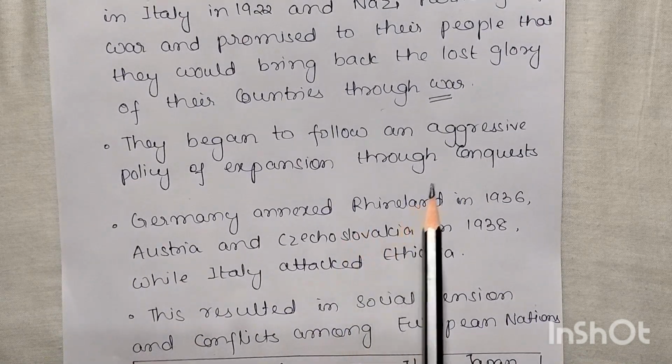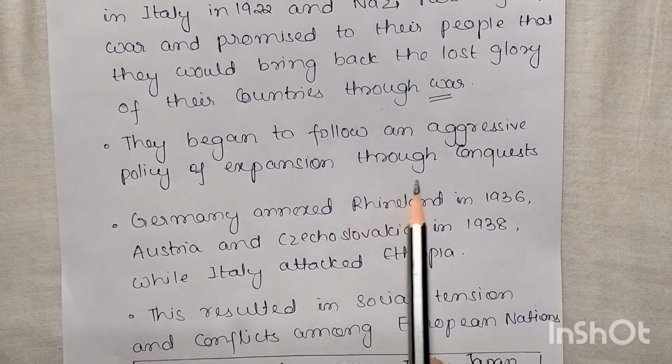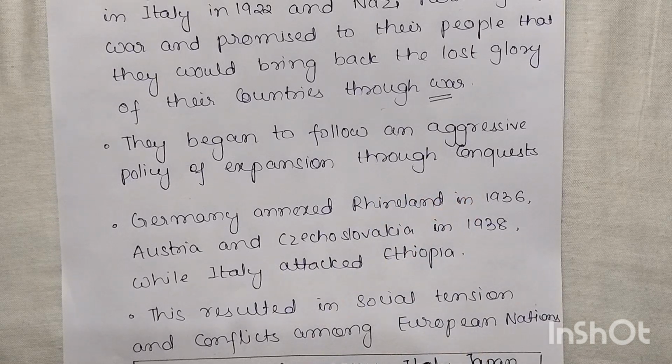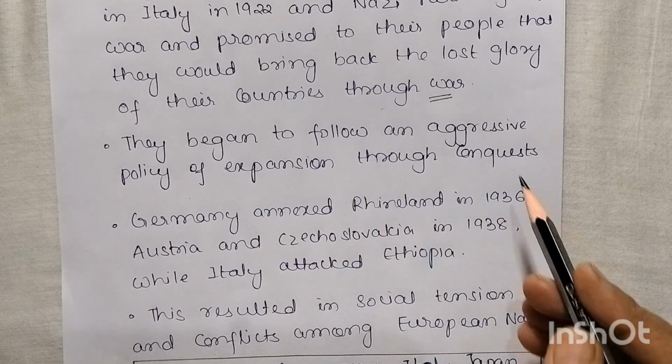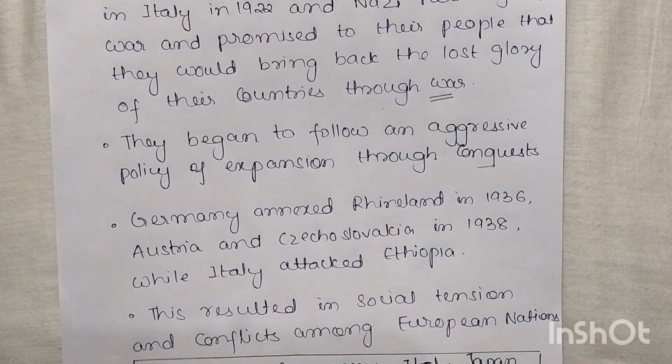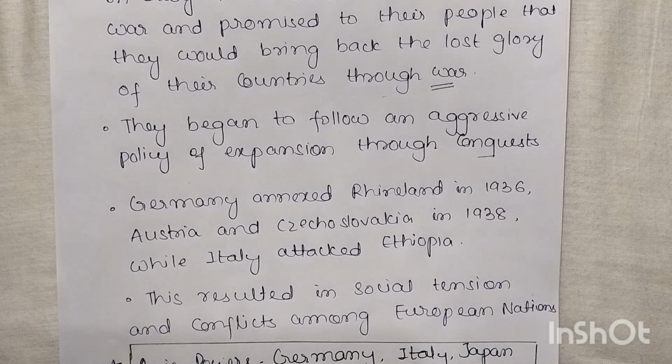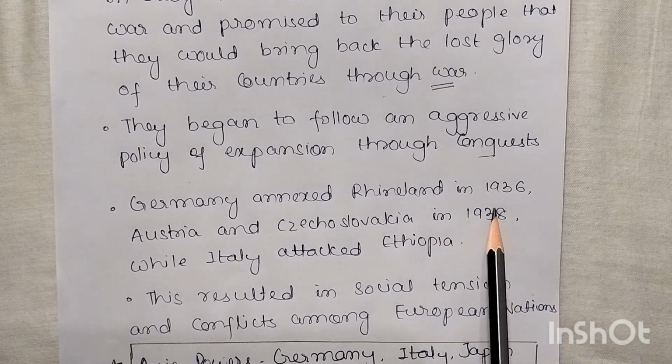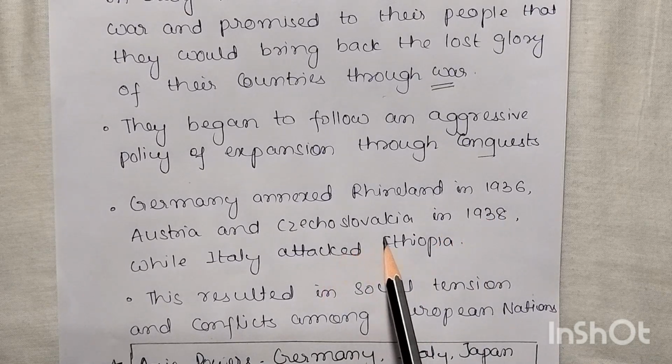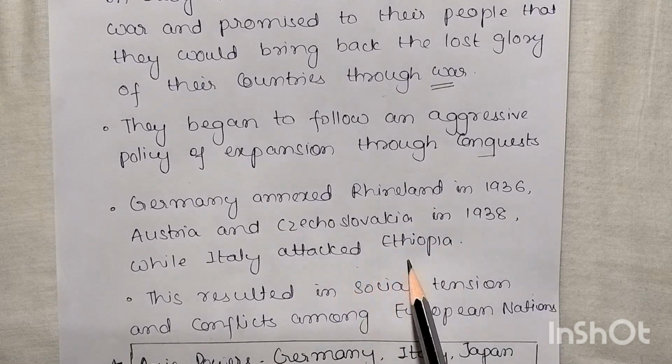They began to follow an aggressive policy of expansion through conquest. So what did they do? Now they begin to follow an aggressive policy of expansion through conquest. So they are fighting and just acquiring the territory of others. Germany annexed Rhineland in 1936, Austria and Czechoslovakia, while Italy attacked Ethiopia.